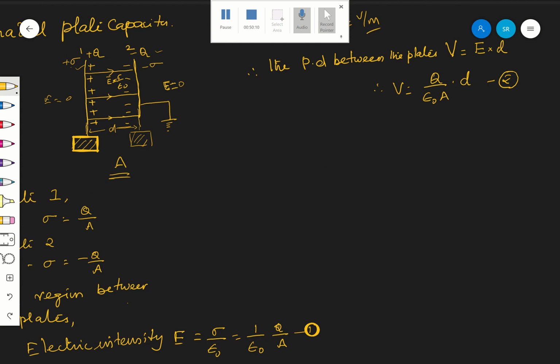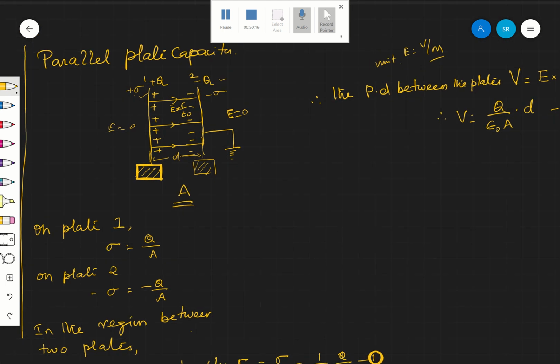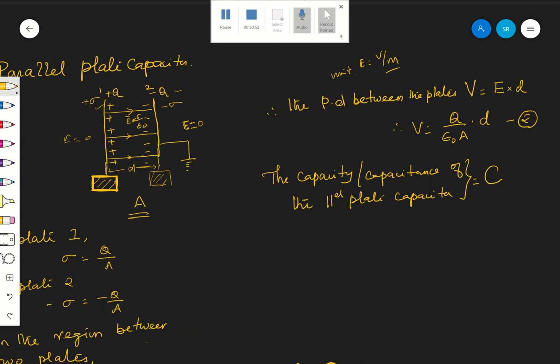But what I want here is the capacitance. What is a parallel plate capacitor? Now we are going to find out the capacitance of the parallel plate capacitor. The capacitance, or capacity, both are the same, of the parallel plate capacitor, let it be C.